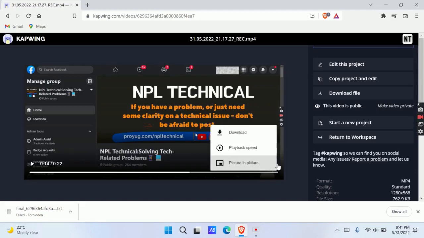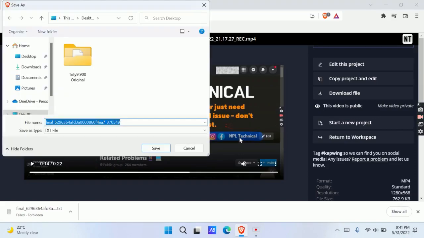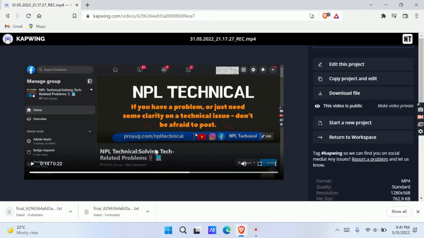Well, I was downloading an edited video. I came across a very simple problem, that is failed formatting. As you can see here guys, on my screen, I'm having this issue. Basically, it tells that the problem we are facing is that we are not able to convert the video into MP4 format.